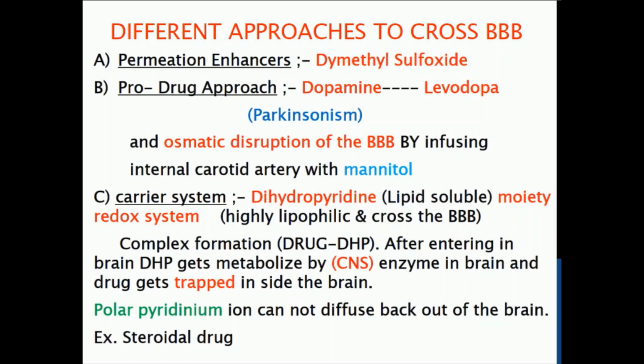Other barriers are there, that is the blood CNS barrier, the blood CSF barrier, and the placental barrier. All these barriers we will discuss in our next session.